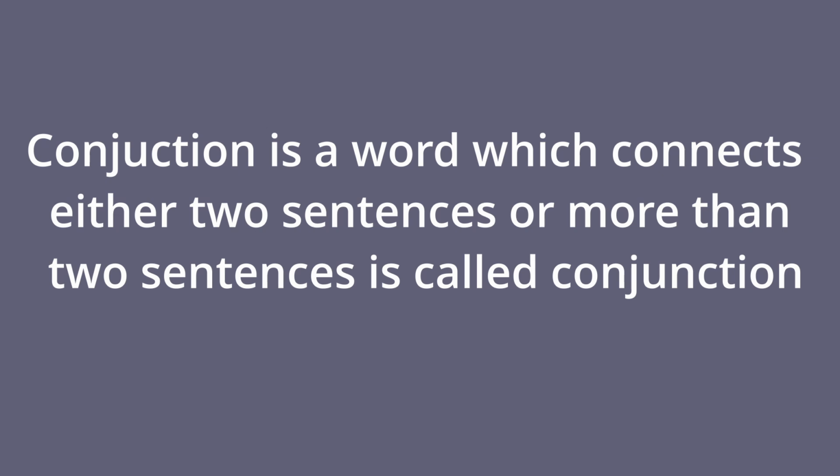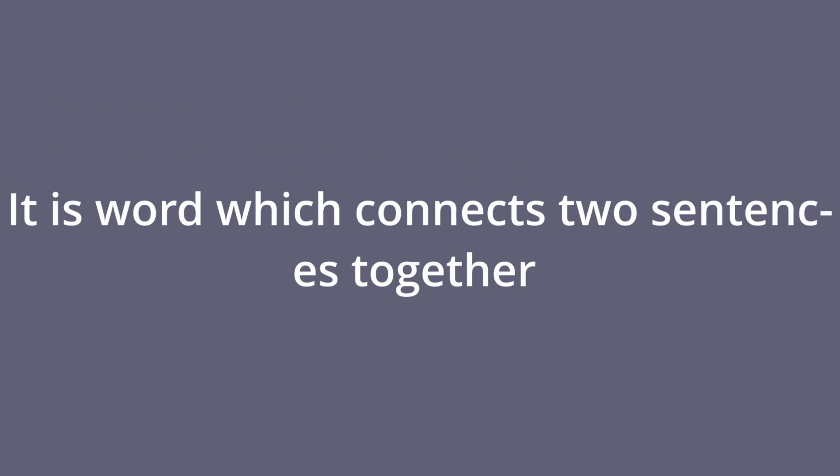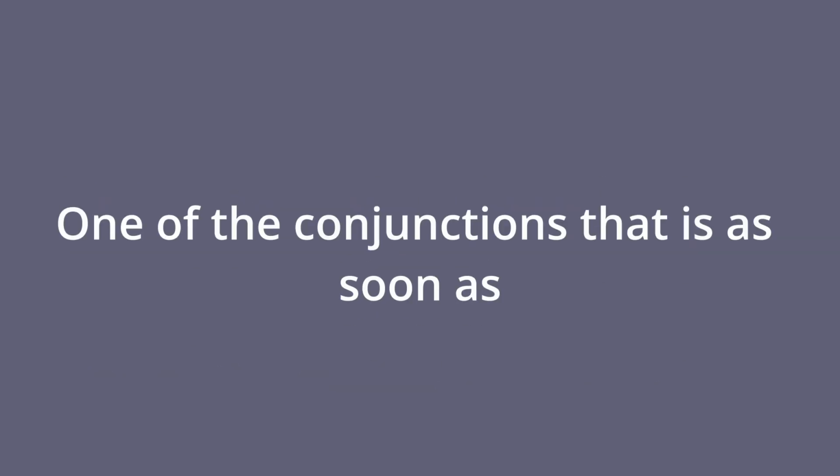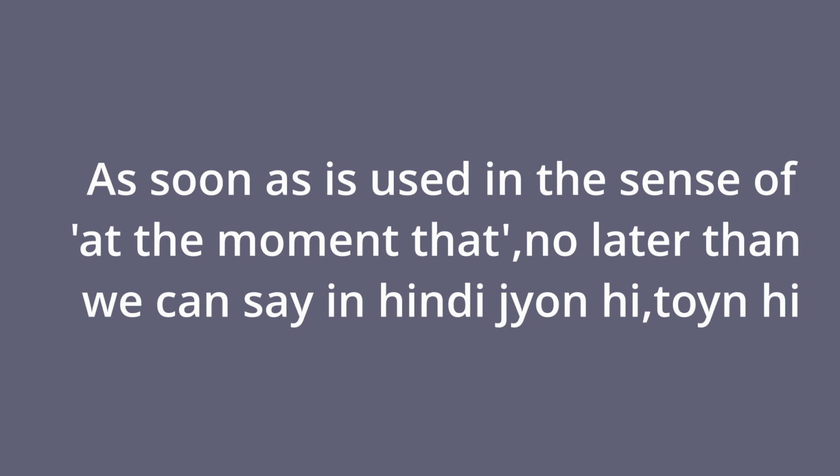Conjunction is a word that is used to connect either two sentences or more than two sentences. It is a word which connects two sentences together that can be said as a conjunction. And here we have one of the conjunctions that is "as soon as" we will study in this chapter. As I mentioned what conjunction is, so here we also need to understand what "as soon as" is as a conjunction.